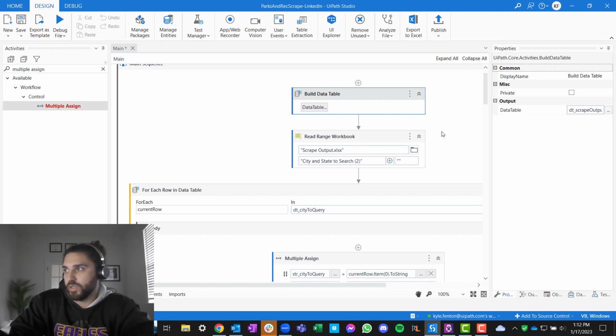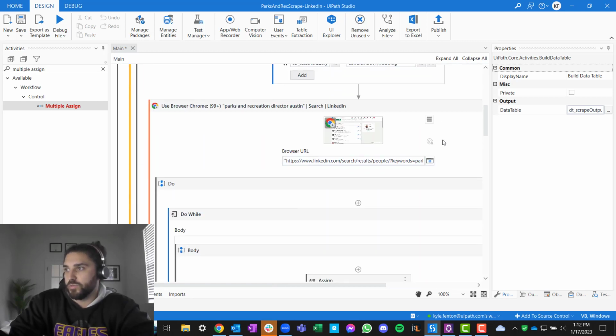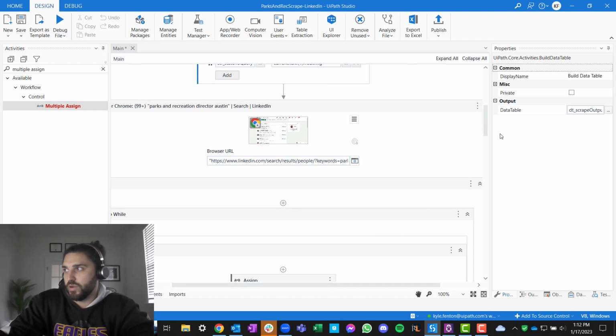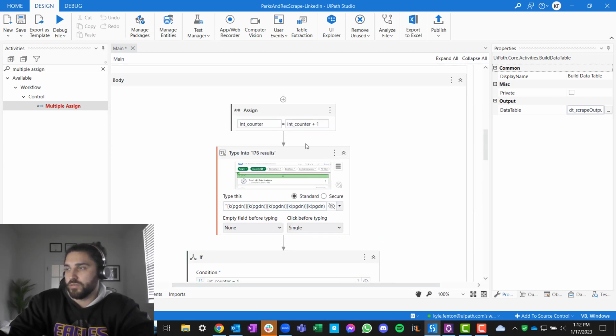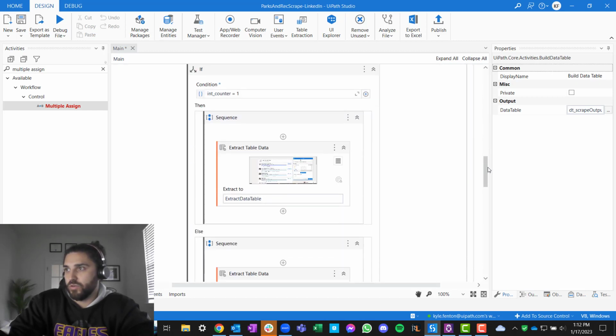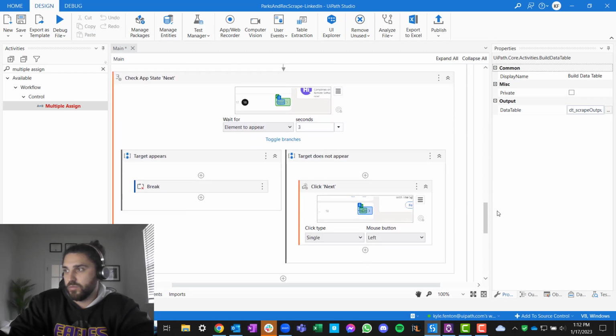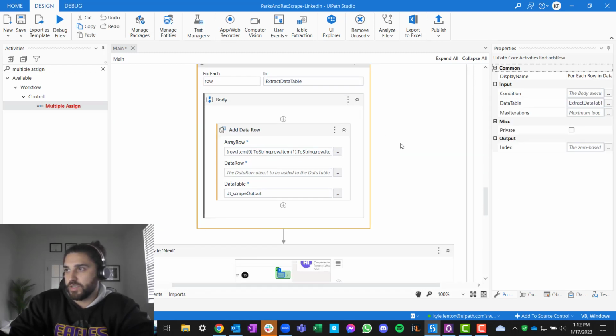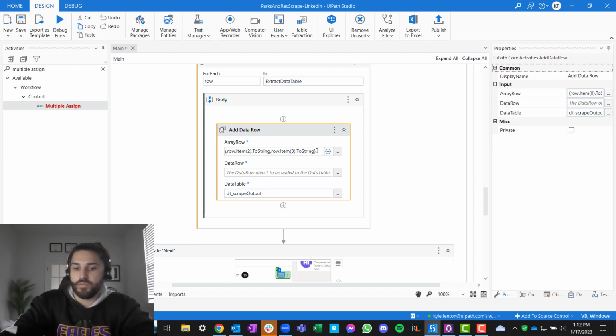We read this, we're going to loop through it, multiple assign, grab this. We know we're going directly to that URL, right? Click on the results, encounter 1, extract data table. For each row in said data table, we're going to add 1, 2, 3, 4, and then we have to add 4 and 5 because there's 6 columns now, right? To scrape output.